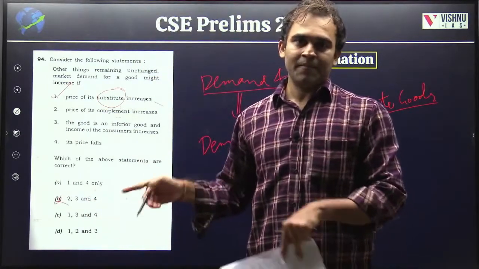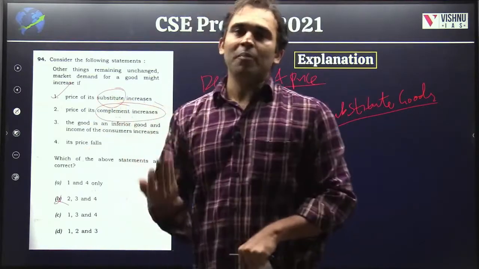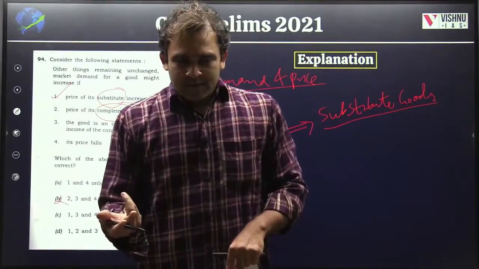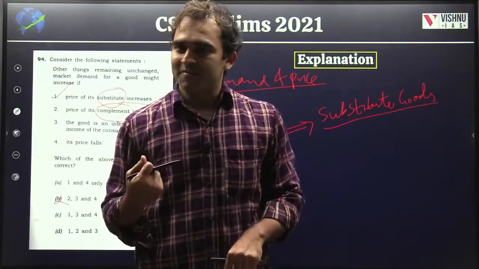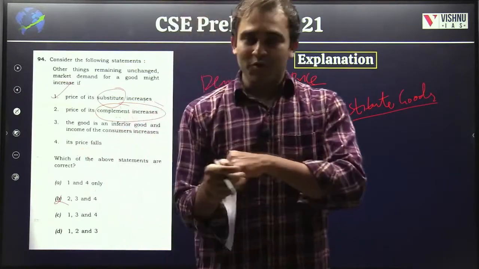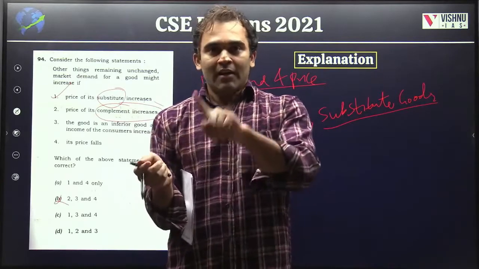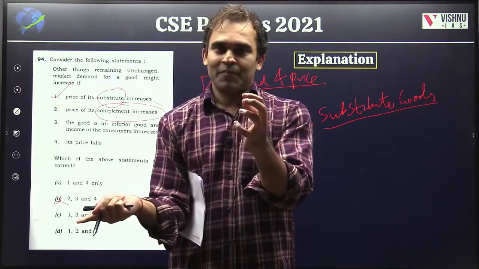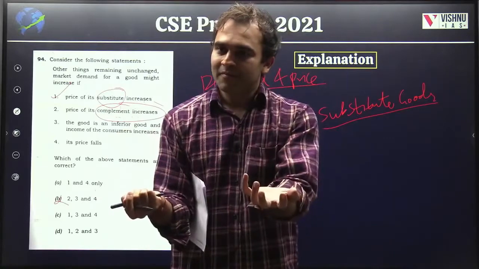Then second, price of a complement good increases. What are complement goods? Best example of complement good, what can we say? There are many complement goods. Let's say ketchup and noodles. Sauce, your ketchup and noodles. At least I hope that all of you use ketchup while eating noodles. So whatever you are adding, you are complementing noodles with ketchup. Or we can say salt and pepper. Salt and pepper is a complement on a pizza.